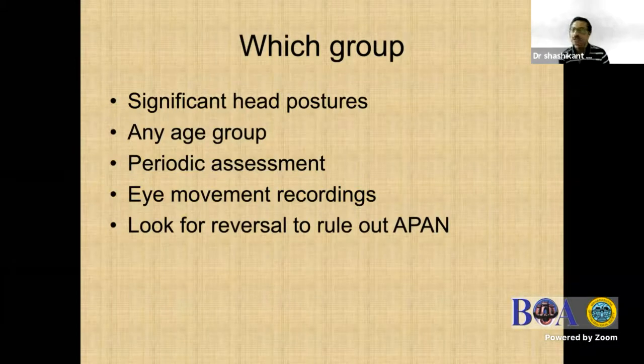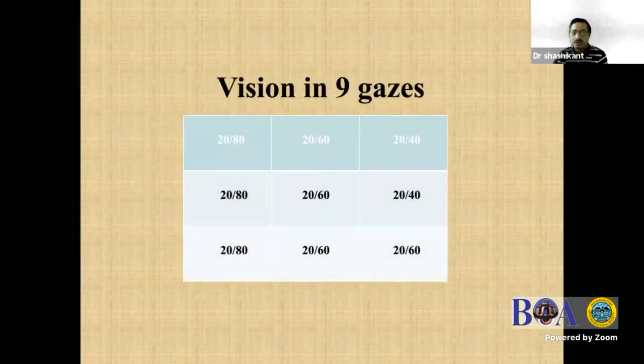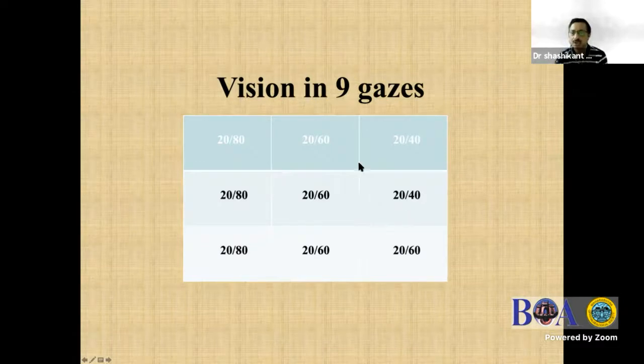And then if you have access to eye movement recordings, we should do recordings to look for, again, PAN, look for NAFX, and finally look for reversal to rule out aperiodic alternating nystagmus. And if you do not have access to eye movement recordings, then we can do vision in 9 gazes. This 9 gazes vision recording helps a lot. It tells you if there are associated 2 nulls or there is a single null.